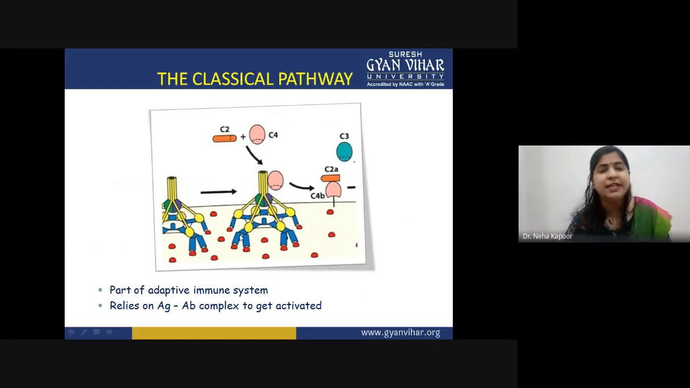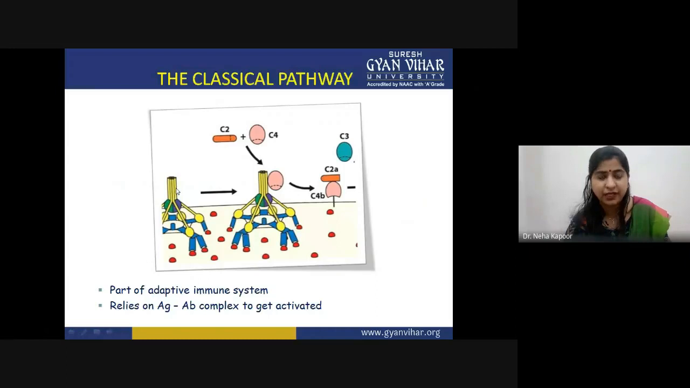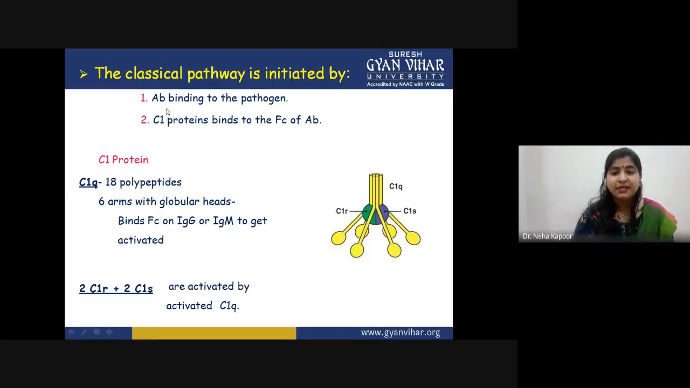When this antigen antibody complex is formed, the first protein involved in the classical pathway is the C1 protein, which has three main segments. This yellow colored structure is the C1 protein. You can see C2 and C4 getting cleaved. But the point is how? The first step is antibody binding to the pathogen. So the C1 protein will bind to the Fc portion of the antibody.